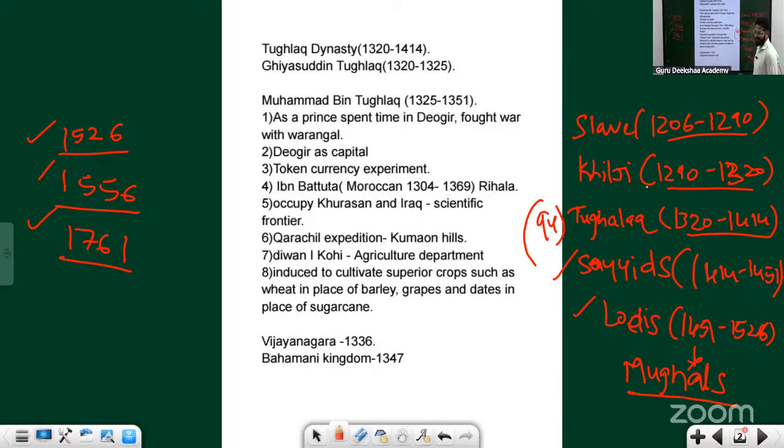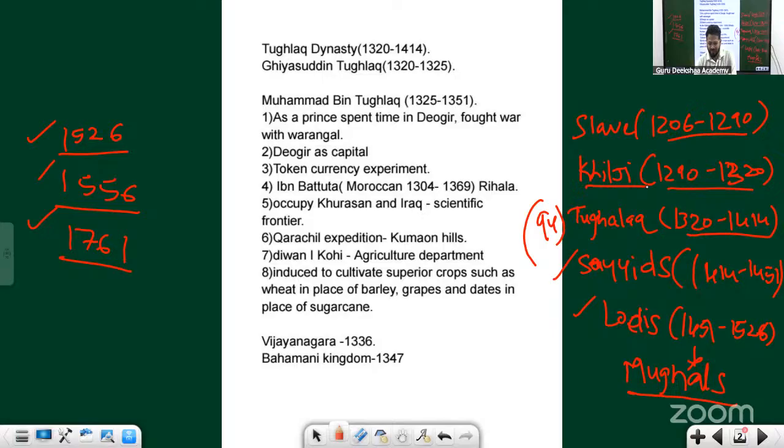It's Khilji dynasty. Only 30 years they have ruled. Okay, so yesterday we have completed two dynasties. One is slave dynasty, second is Khilji dynasty. So with respect to slave dynasty, who are the most important rulers we have come across? Qutbuddin Aibak, he is also called the founder of slave dynasty.